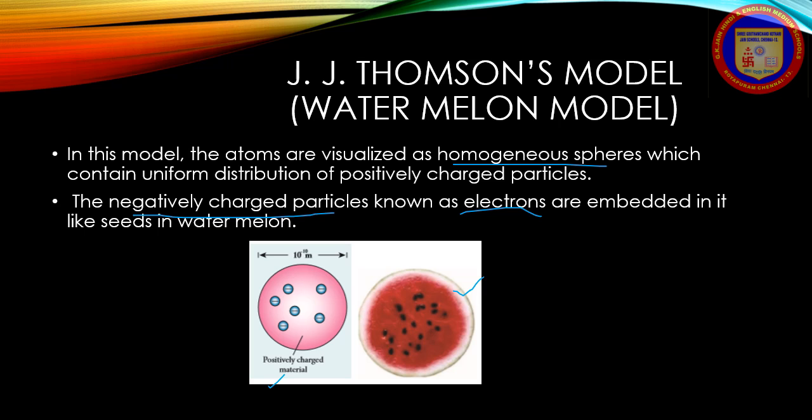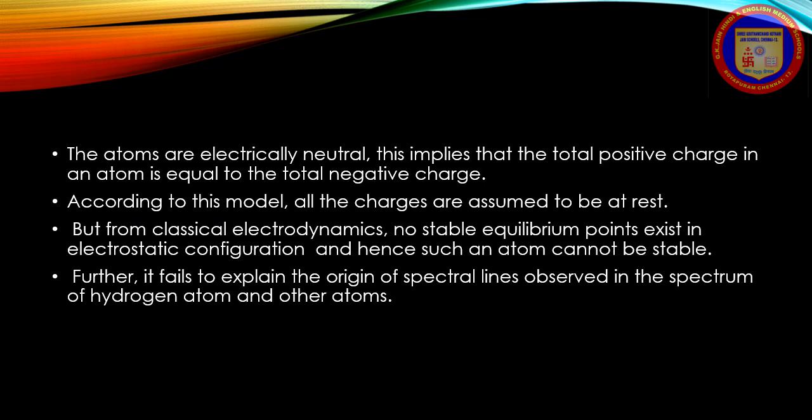The atoms are electrically neutral, which we all know. This implies that the total positive charge in an atom is equal to the total negative charge. According to this model, all the charges are assumed to be at rest. But from classical electrodynamics, no stable equilibrium points exist in an electrostatic configuration, and hence such an atom cannot be stable. Further, it failed to explain the origin of the spectral lines observed in the spectrum of the hydrogen atom and other atoms.